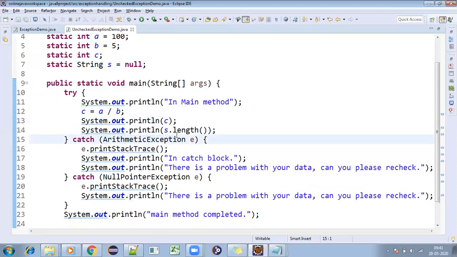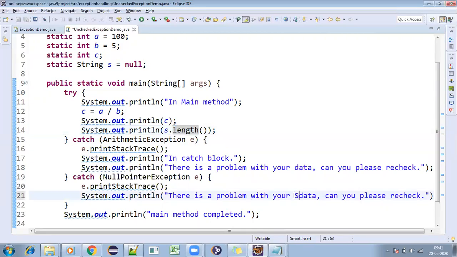So yes, dot length I'm getting. Now it is saying that there is a problem with your string data, we can say. Okay. So now a by b, 100 by 5 means 20. It is printing 20. And yes means null.